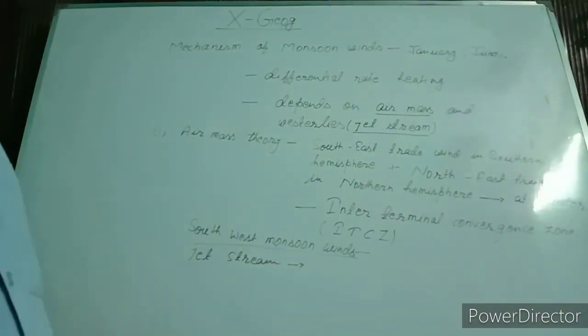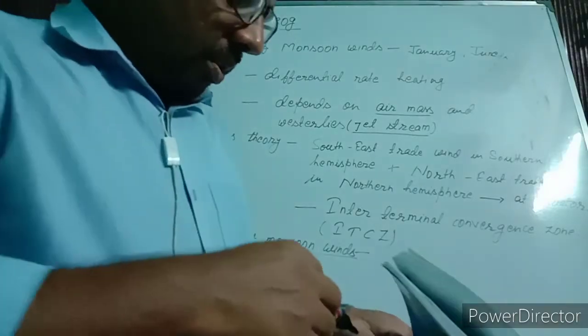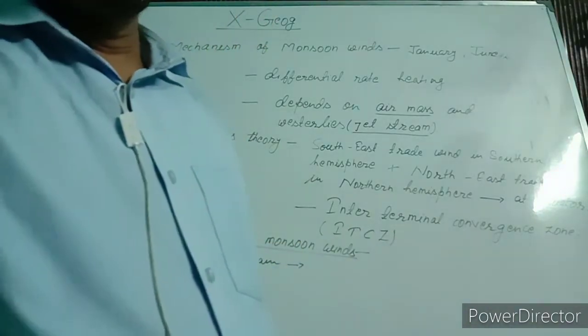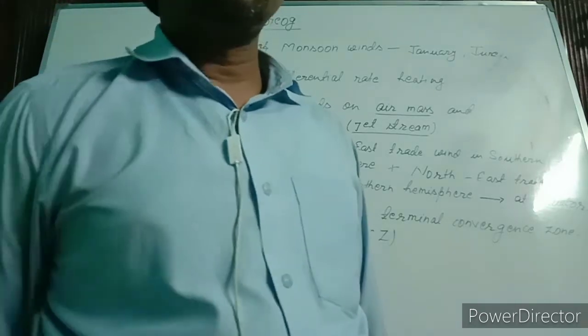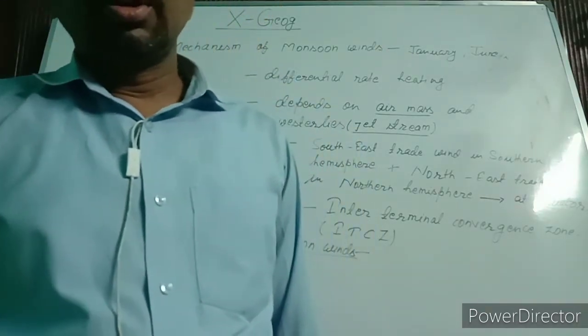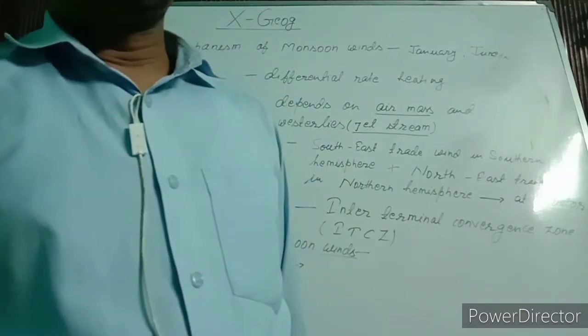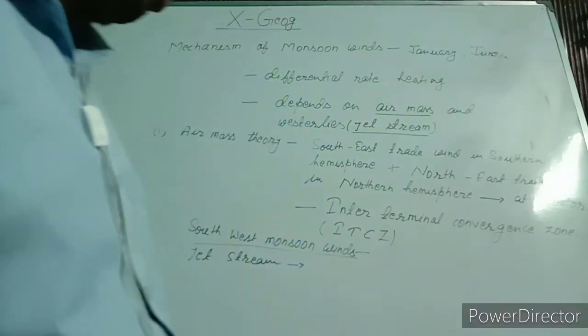And second is the jet stream. There are two jet streams, westerly jet stream and easterly jet stream. Jet stream is the wind that blows from west to east direction, and it blows above 10 to 14 kilometers in the atmosphere.